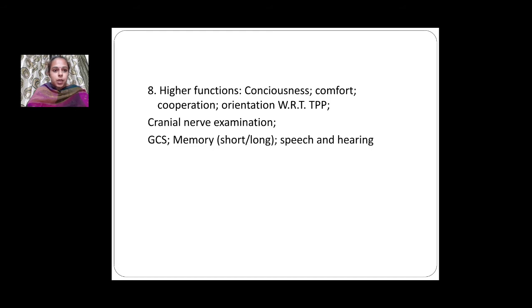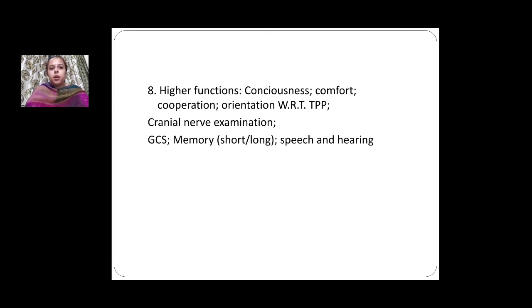Next, higher functions are noted, about the consciousness, comfort, and cooperation of the patient. Orientation is noted with respect to time, place, and person. The person is asked what time of the day it is. Is it day or night? Whom is he talking to? Is he talking to the therapist or some family member? And what place is he sitting at? Is he at home or at a hospital? So we will come to know about his orientation.